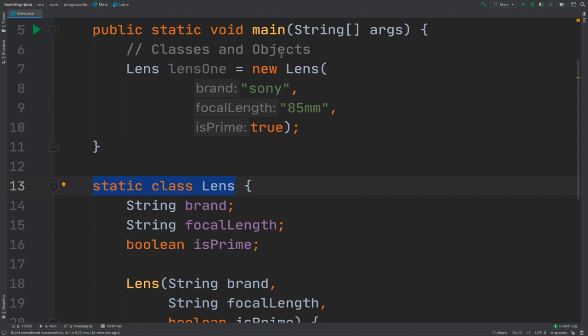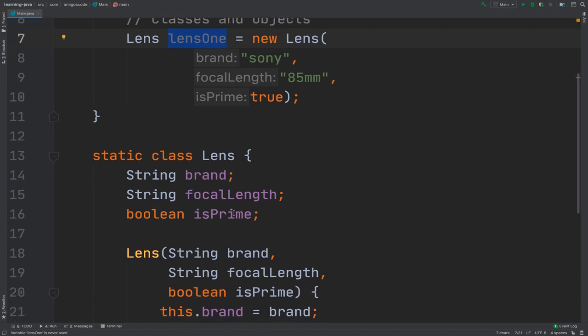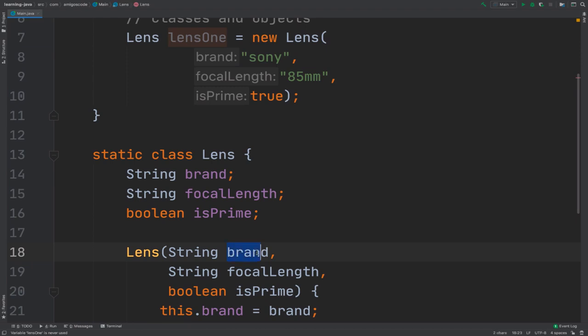And then here, when we say new Lens, and then we pass all the information about the lens that we are building, then we have an object. So this guy right here. So you see that we have brand and then colon. Don't type that, because this is IntelliJ helping us to know what the name of the argument should be. It's basically taking this name right here and saying that the first argument is called brand.